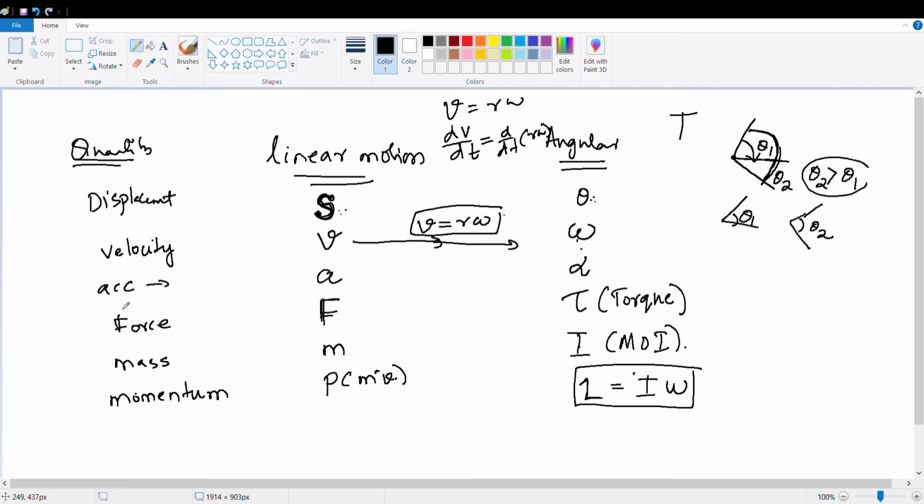Done, Pritham? One second, please. You can take a snapshot, no? You can write it down later. So we're going to finish this.